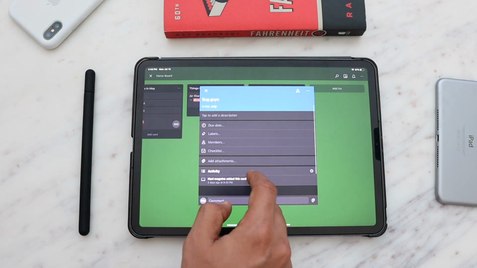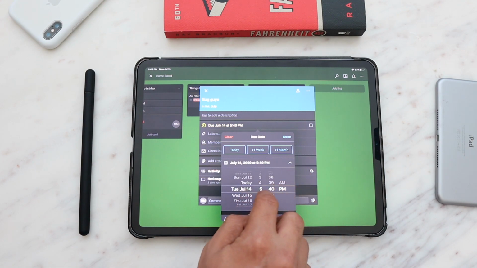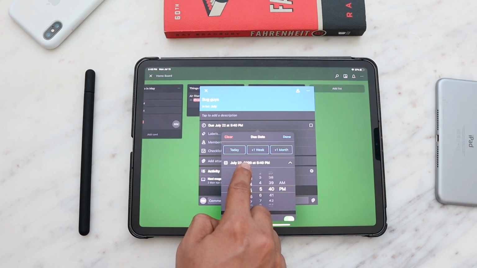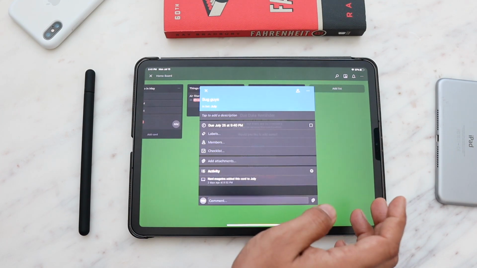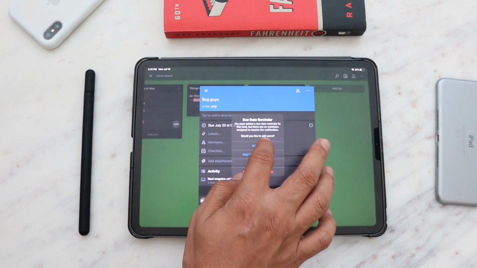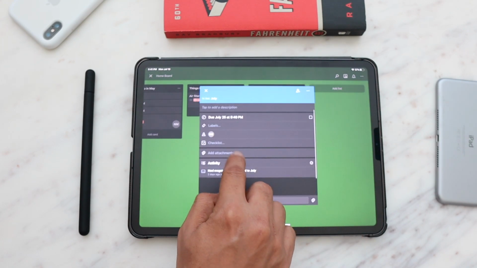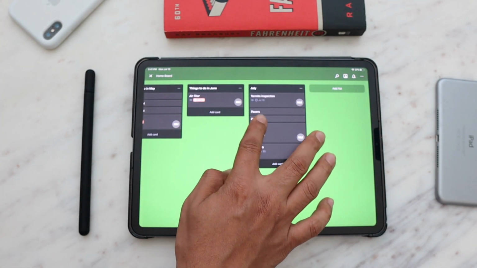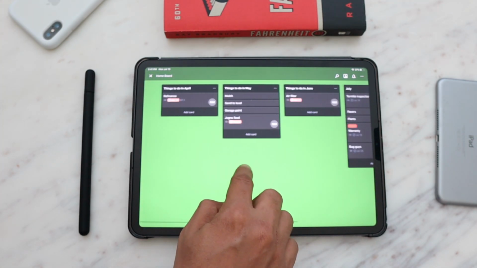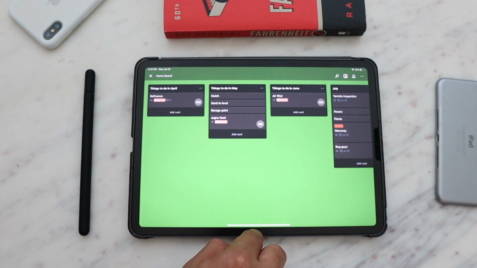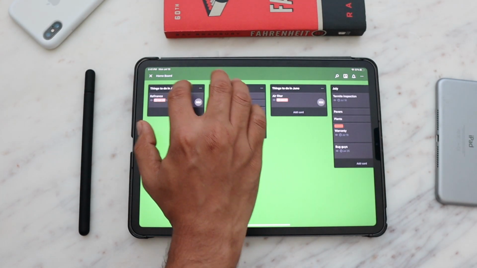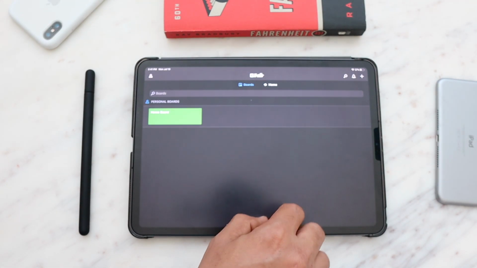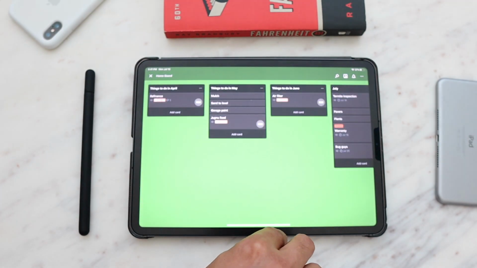This is a very simple app with a very clean, intuitive UI. You can create a board and you can create new cards. And it is a multi-user app, so you can assign those cards to multiple people, or you can assign it to some person who will be responsible to complete the task. Obviously, this is a very simple use of this app. You can also use this app for tackling any complex project, and this app is equally capable to handle that as well. And one very good thing about this app is that it is available on all the platforms like iOS and Android, which obviously helps with a multi-user dependent environment.